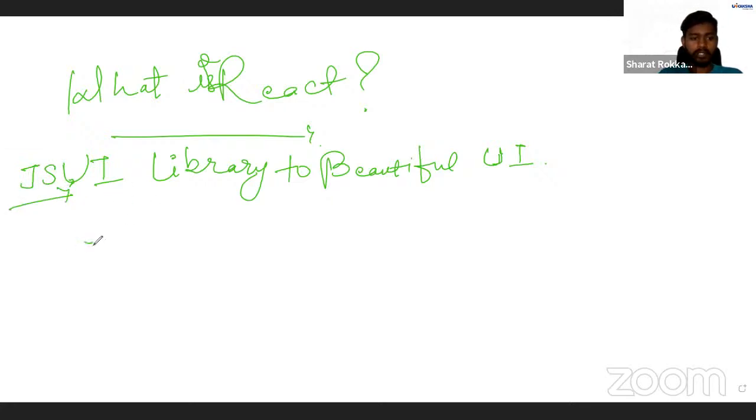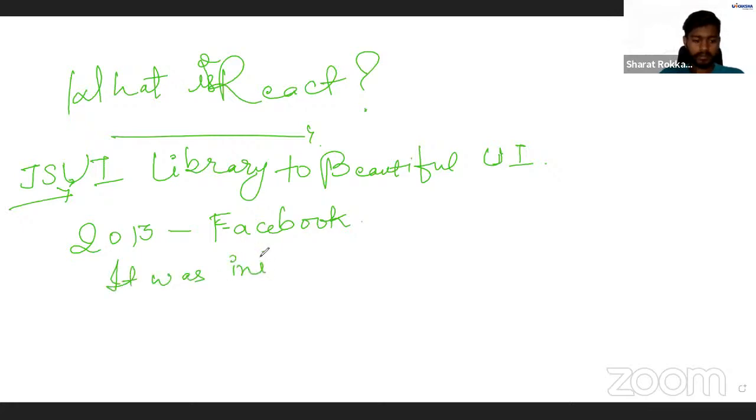Okay, so it was introduced in 2013 by Facebook. Facebook created it for their own usage. Okay, it was initially built to integrate with their Facebook feed actually.